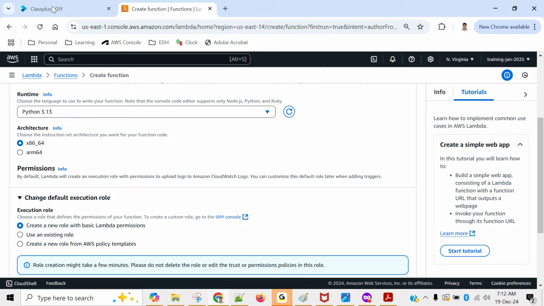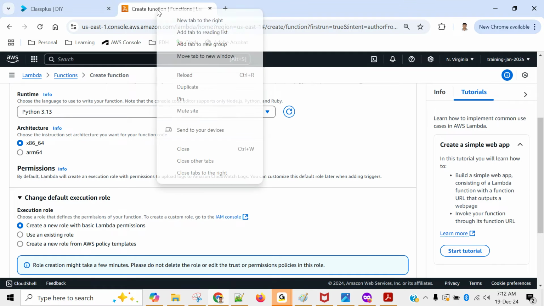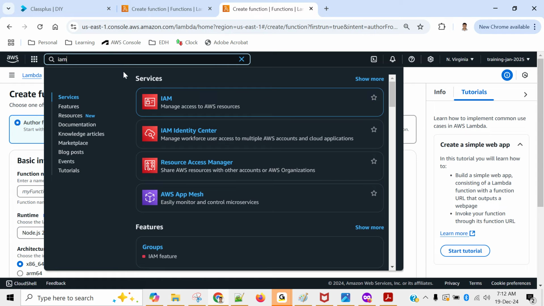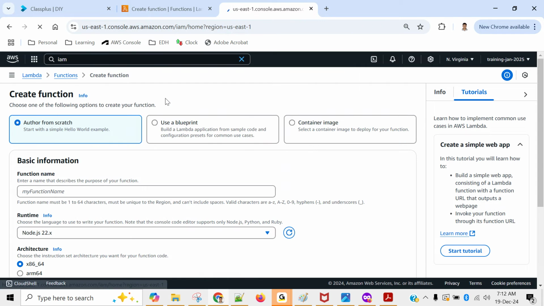So what I will do is, I will duplicate this and we'll go to IAM first. Sorry, my bad. IAM, right? So we'll create one role specific to lambda.